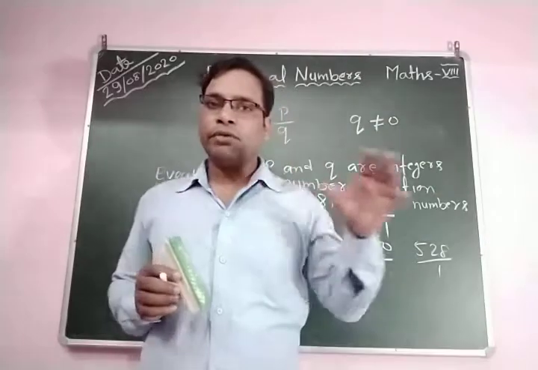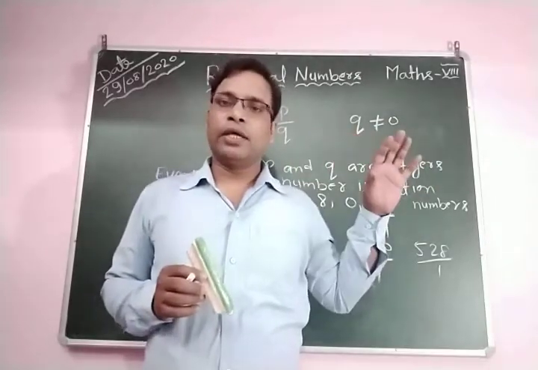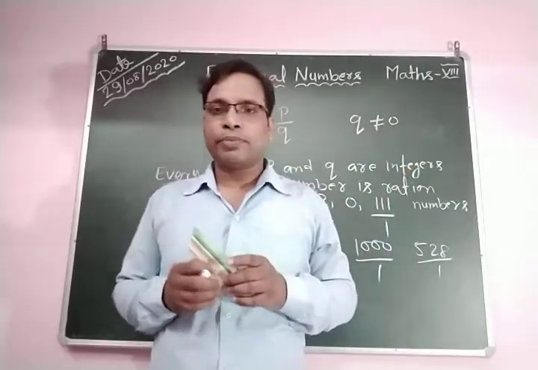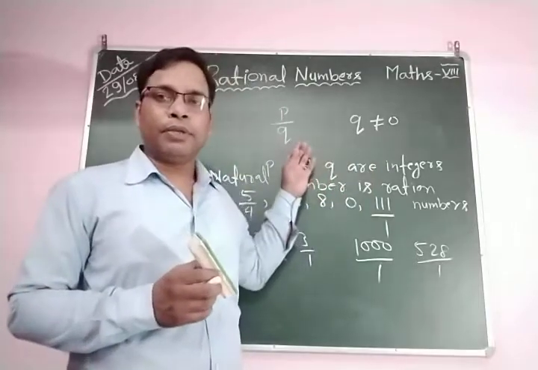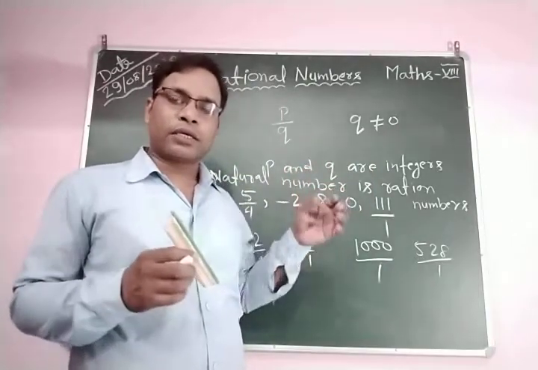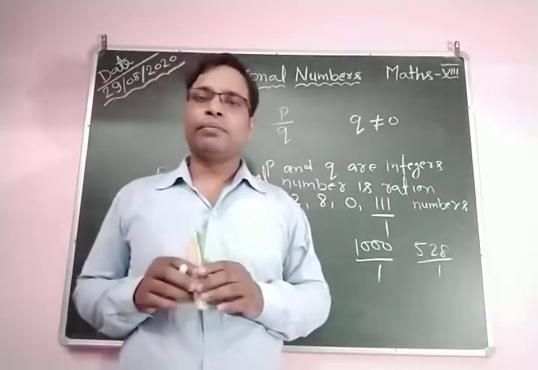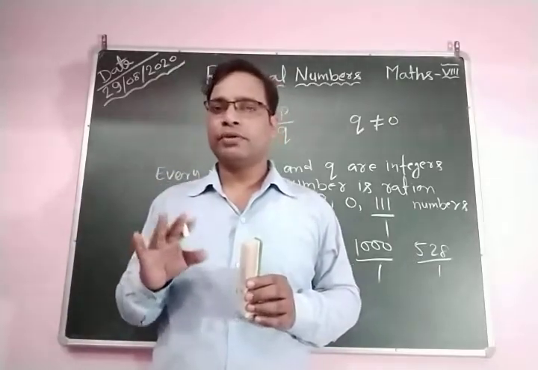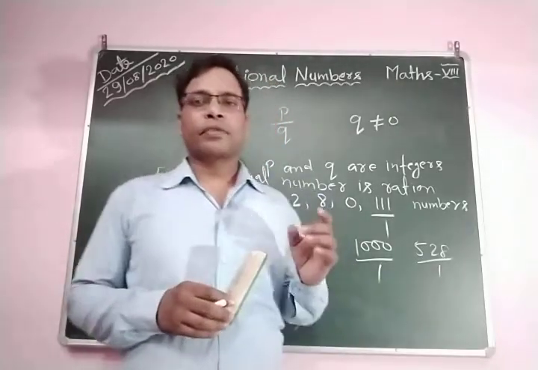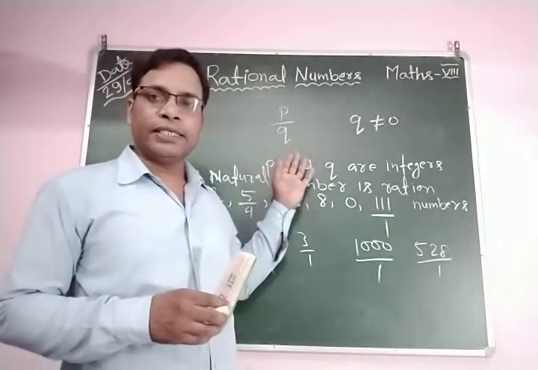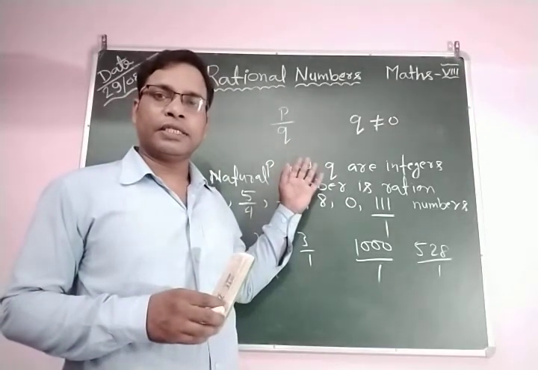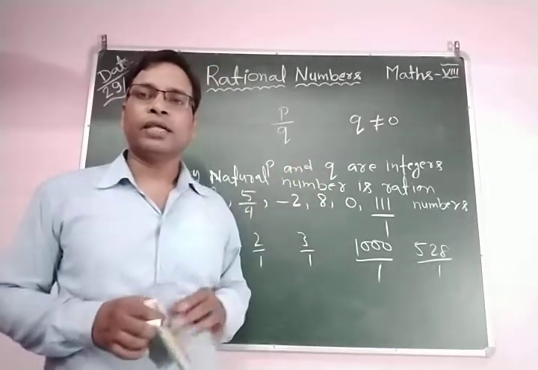P may be 0, but q does not equal 0. If you can express a number in the form of p by q, with q not equal to 0, but p may be 0, and p and q are integers, then you can say this is called a rational number.